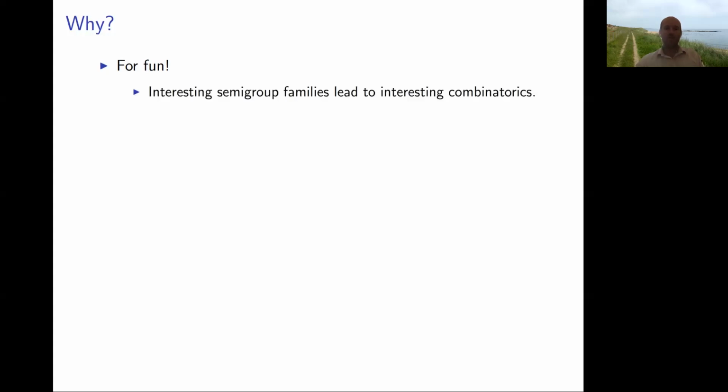So this was described as a dangerous question by one of the previous speakers. Why would you do this? Probably everyone here agrees that if maths is fun, then you should do it. Basically, if you have an interesting family of semigroups, then you end up with an interesting kind of combinatorial question. And it's generally quite challenging. Even if you take a relatively simple semigroup, it can be quite difficult to calculate its degree.